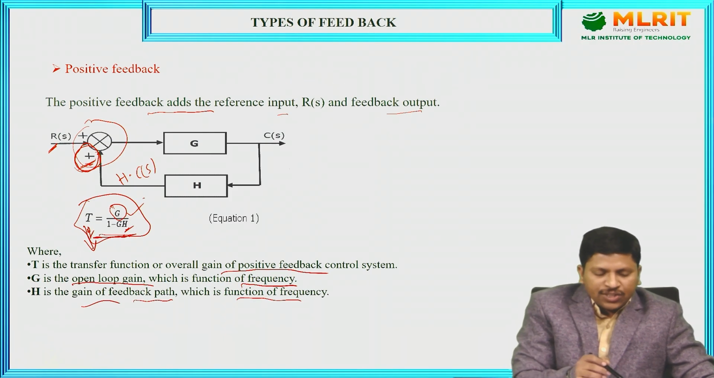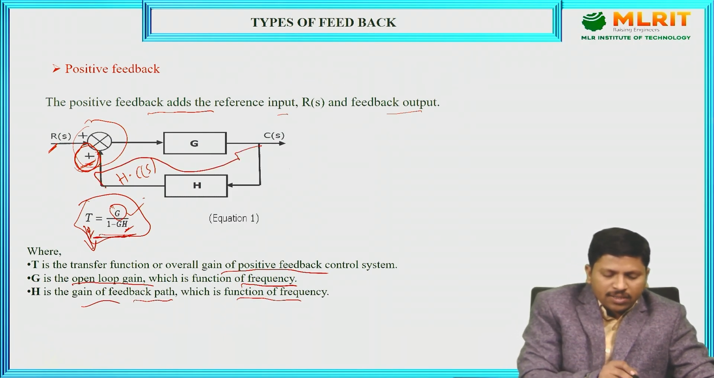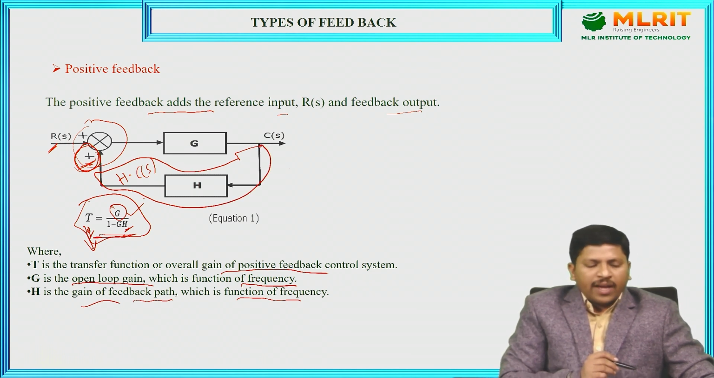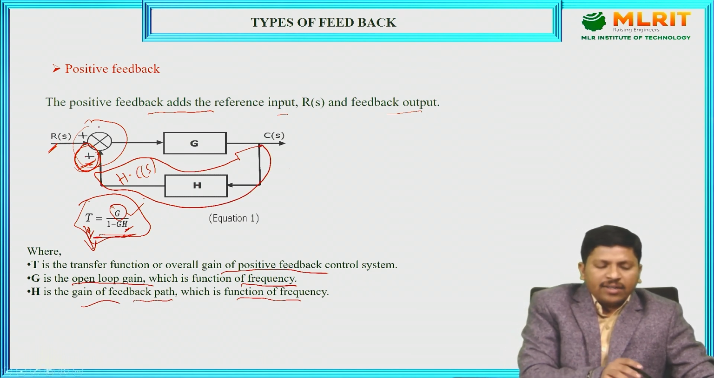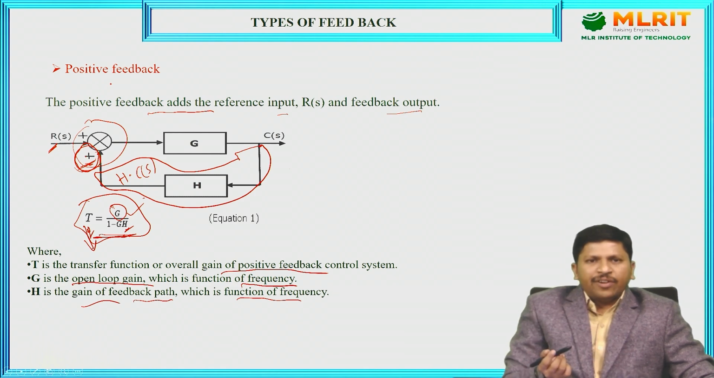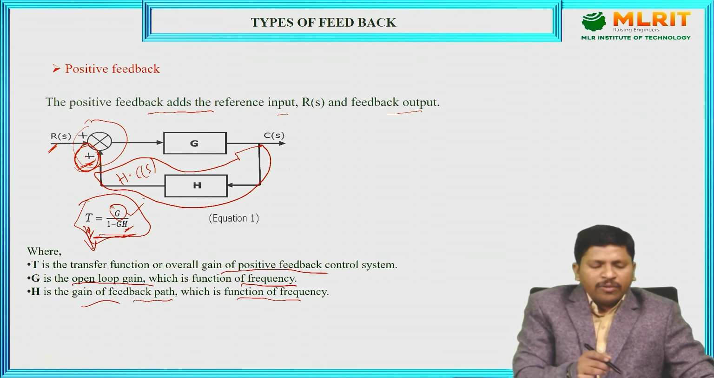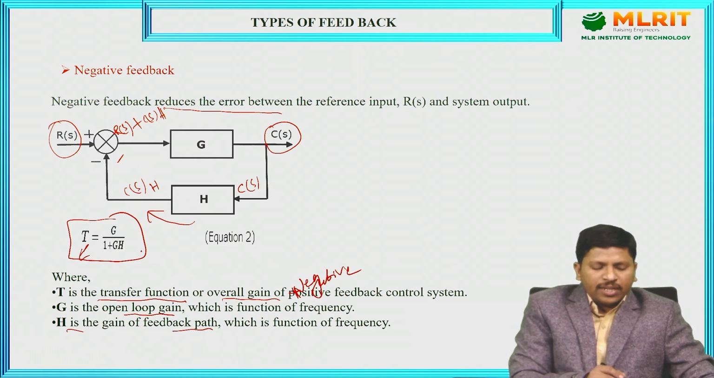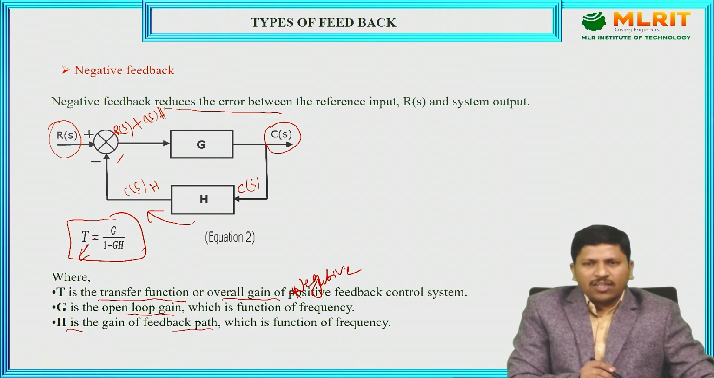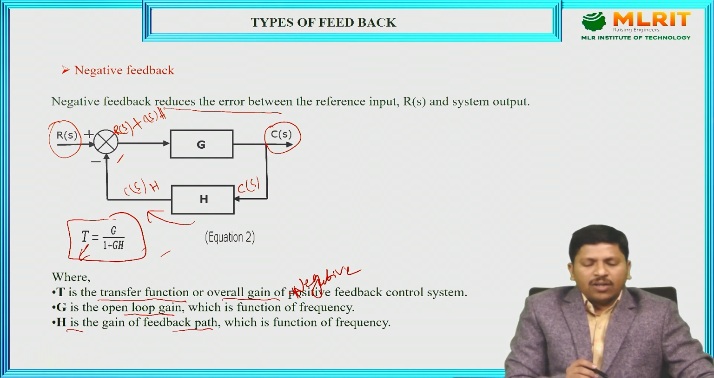Just observe, this one is nothing but the feedback. In positive feedback the feedback is added. In negative feedback it is minus, meaning it is subtracted, which reduces the error signal. That is the difference. By using positive feedback we get high gain, but in negative feedback the gain, or transfer function, is reduced. These two are the important types of feedback available in control systems.